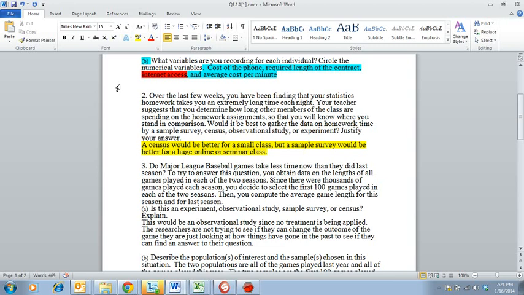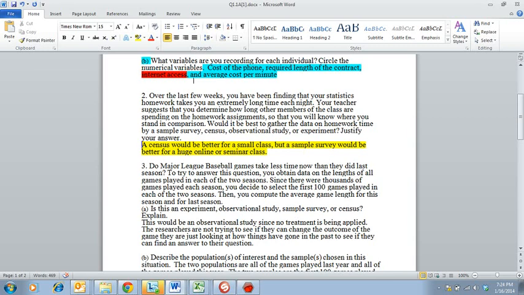So, of course, if it's a class like our class, the best thing to do is to see what everybody is spending on their homework, and you can figure out all of those measures of center that we've talked about before. A sample survey, a sample of our class, which is only like 25 students, wouldn't be very many people. So I think in our class a census. But if you're in an online class that could have thousands of people, or maybe a big seminar class when you're a freshman in college that can have over 300 people, you're not going to want to talk to every single person, and probably not everybody would answer your questions anyway. So then a sample survey is going to be better.